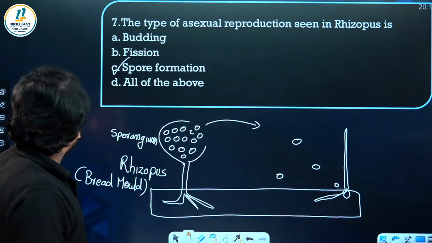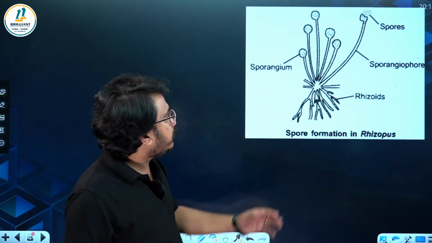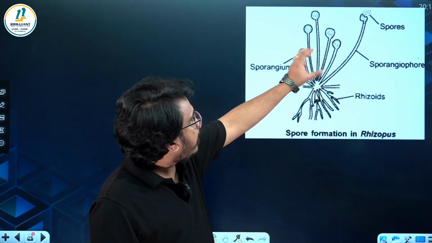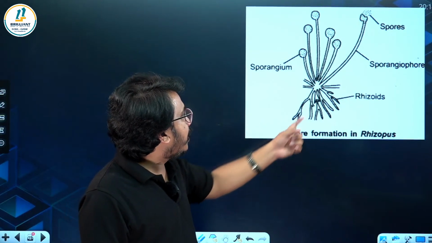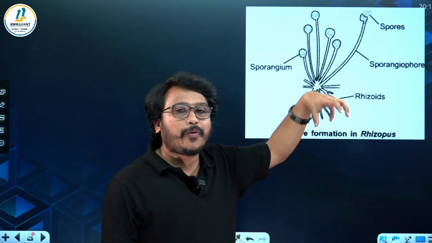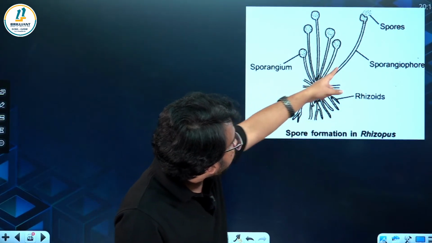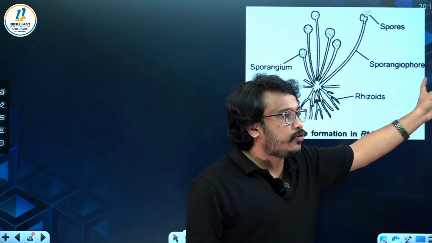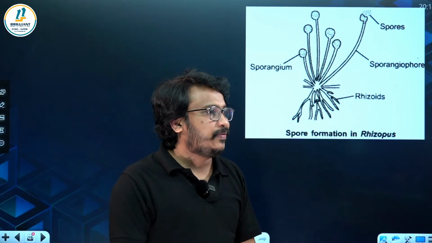Now let's start with the next question. So this is the structure of Rhizopus. They have sporangia, and the spores produced inside that are called sporangiospores. The root-like structures growing into the bread are called rhizoids. And you can see the hypha holding the sporangia, that is called sporangiophore. If you got this much, please make a comment, then I will continue.